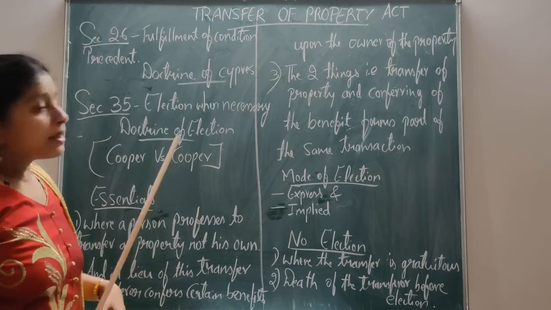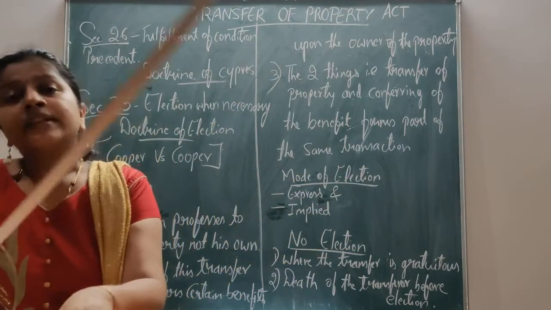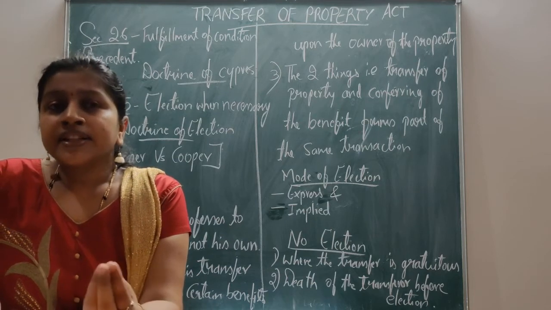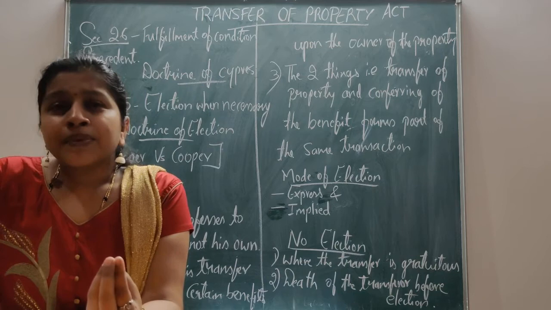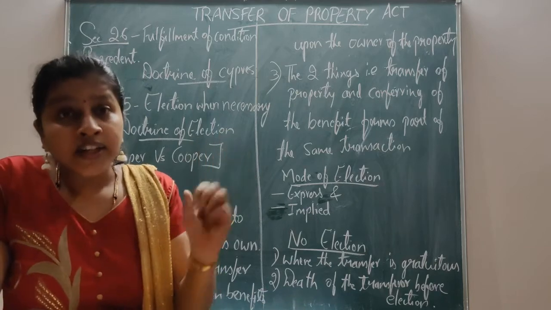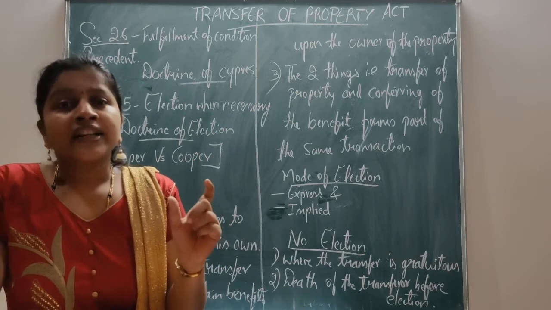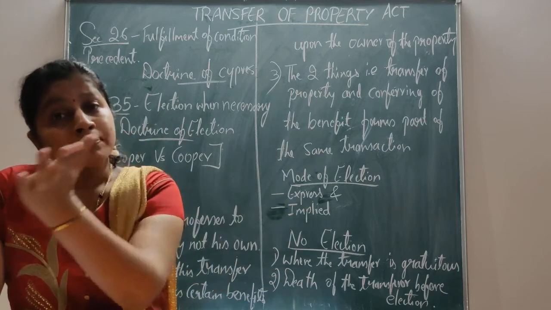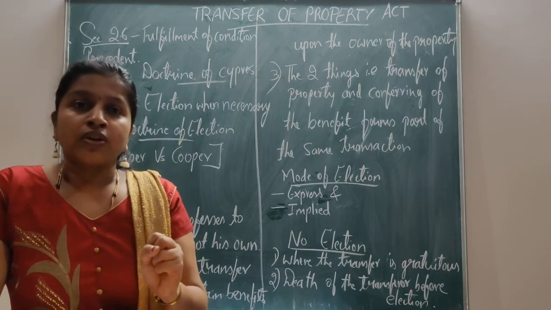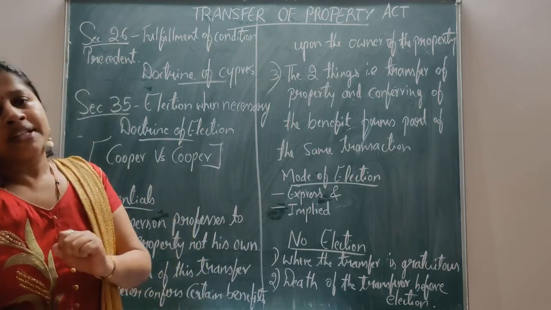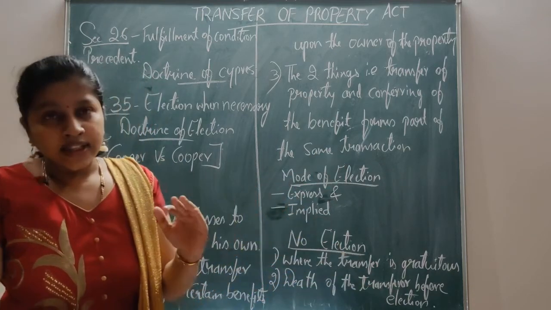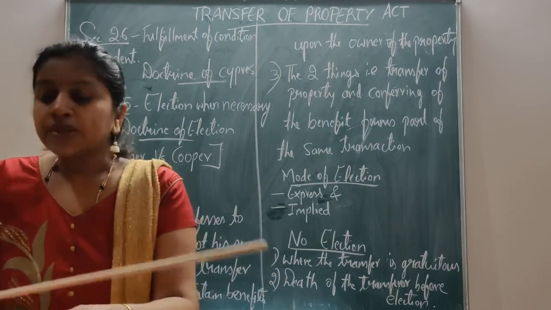As I told you earlier, when the transferee receives the property from the transferor, the transferor puts certain conditions on the transferee. The transferee has to fulfill certain conditions put by the transferor. It is a condition precedent. Then only the property will be transferred to the transferee, and then only he will get the absolute right, interest and title in the property. The entire bundle of rights will go to the transferee after he fulfills the condition precedent.